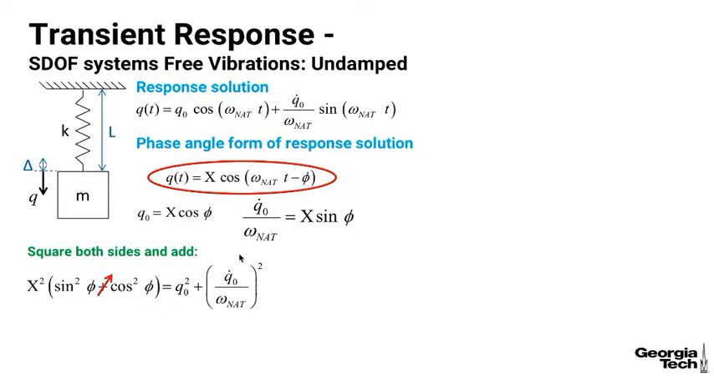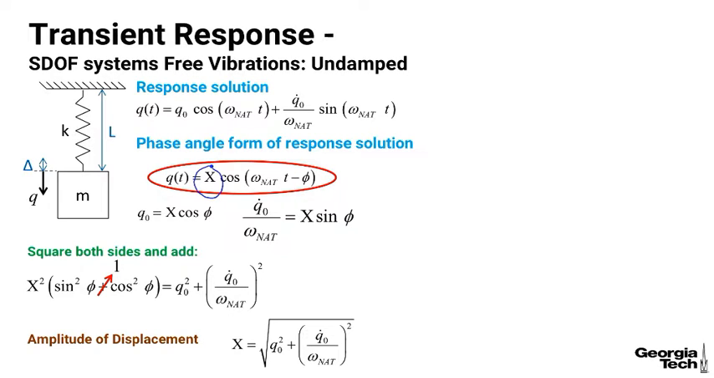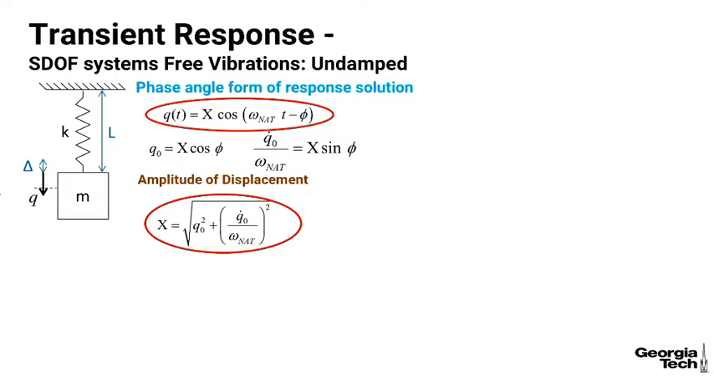Now, again, a trig identity that you should be familiar with is that sine squared of an angle plus cosine squared of an angle equals 1. And so we have now solved for what we call the amplitude of displacement, and it's equal to the square root of the initial displacement squared plus the quantity, the initial velocity divided by the natural frequency, squared.